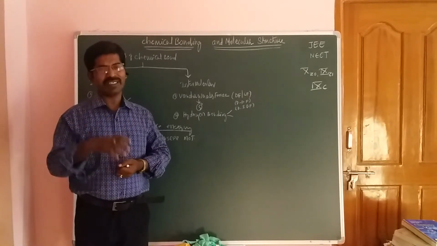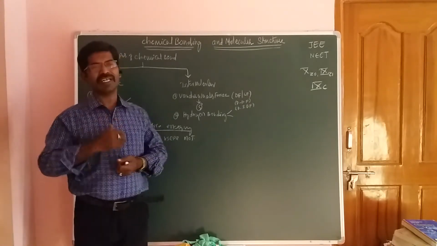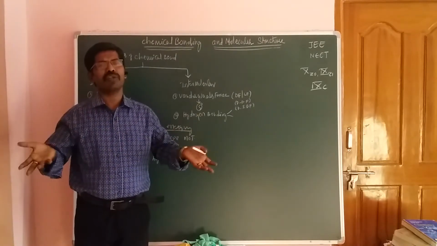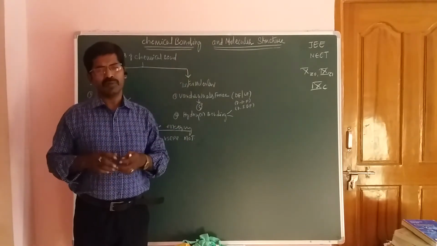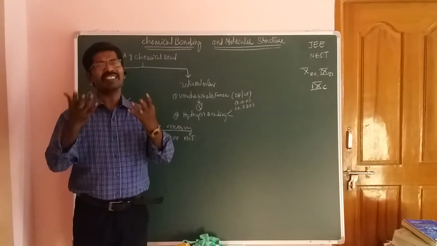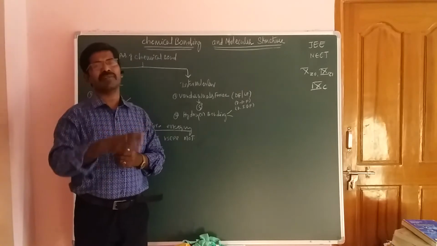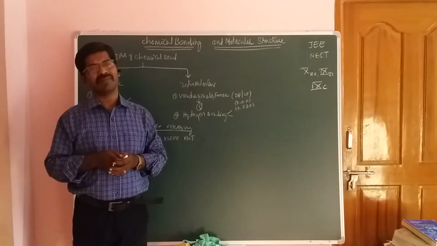In our periodic table, elements always possess more energy, and more energy means less stability. Molecules are more stable, which means they possess less energy.